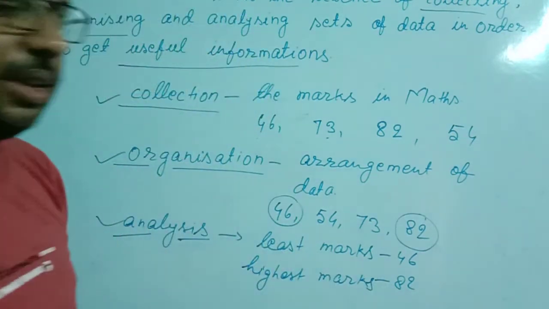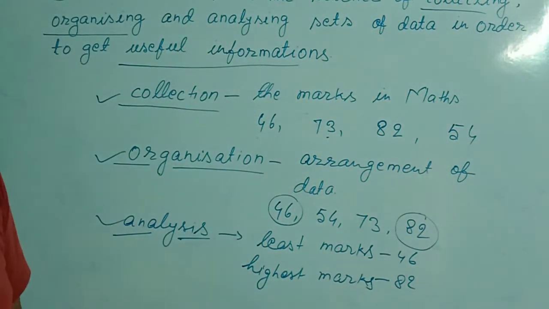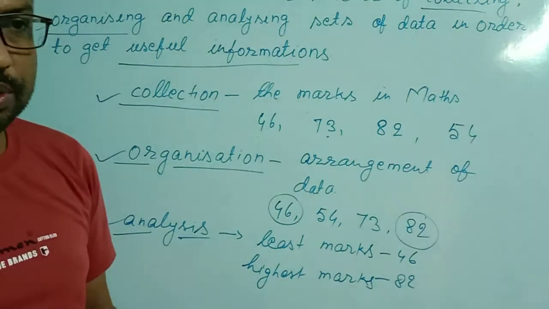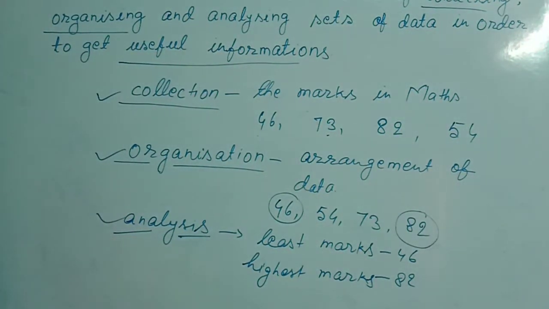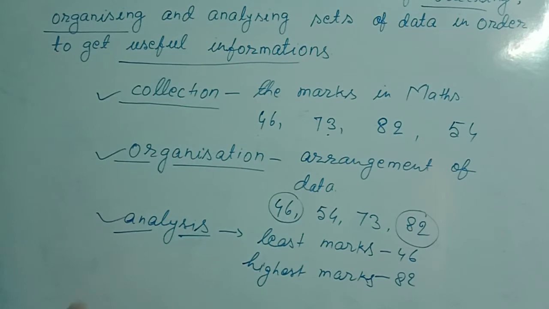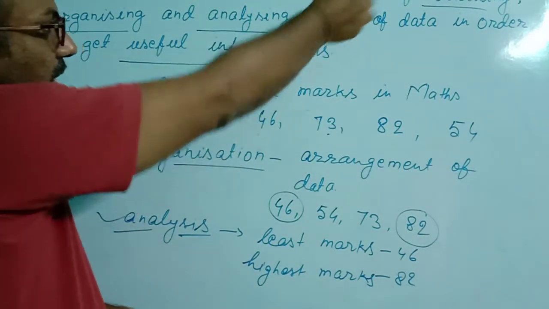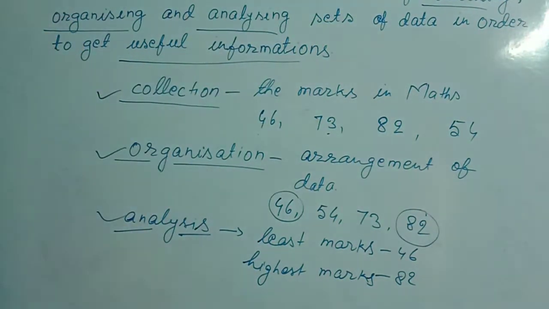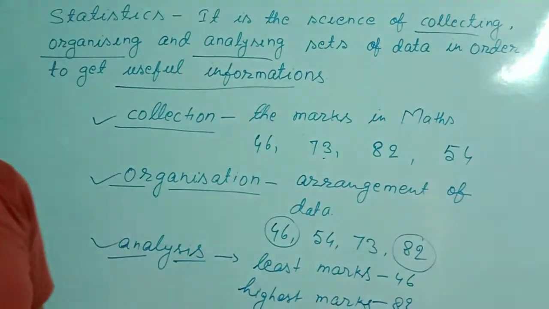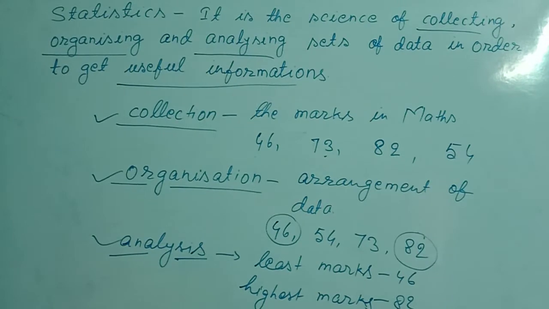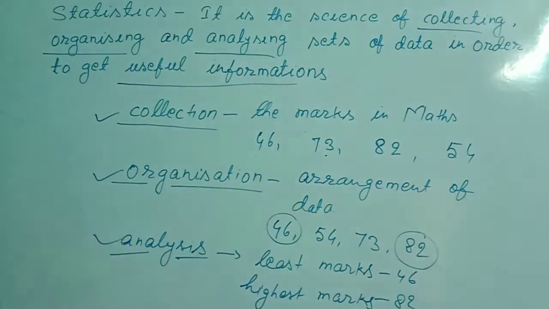We can find the highest mark, that is 82. These are useful information for us. So under statistics, we study these three to get several important pieces of information.